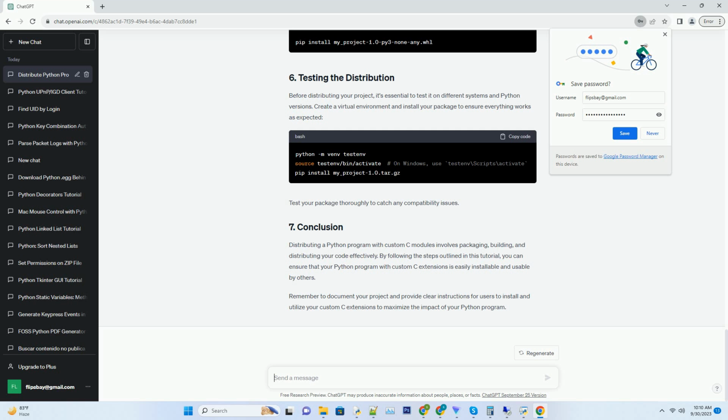To distribute your Python program, you have several options. Create a source distribution using the following command. This will create a .tar.gz file in the dist directory. Users can install your project from this distribution using pip.